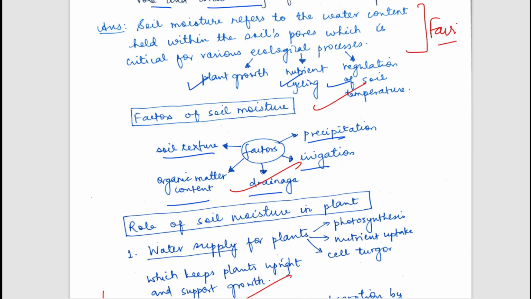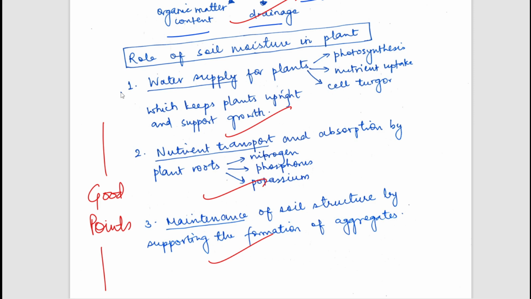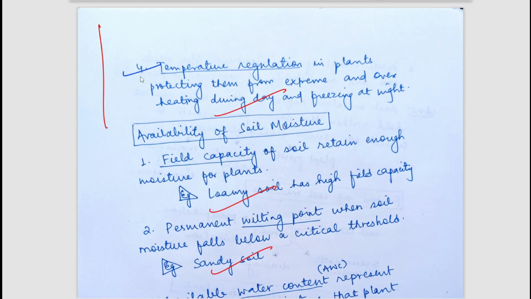Now, what is the role of soil moisture in plants? Water supply, obviously, is needed for photosynthesis, nutrient uptake, and cell turgor. For everything, water and moisture are needed. For nutrient transport and absorption by roots, moisture is required, as I have discussed earlier. For maintenance of soil structure, moisture is required. Temperature regulation is done by soil moisture. A certain amount of moisture is also required for the proper growth of soil microorganisms, which benefit the plants. Now, availability of soil moisture.